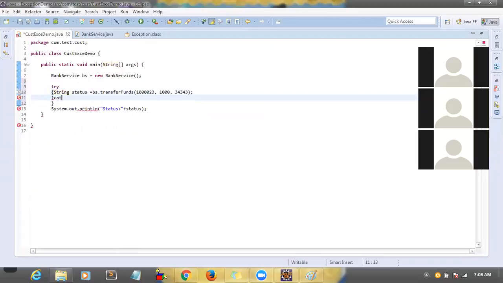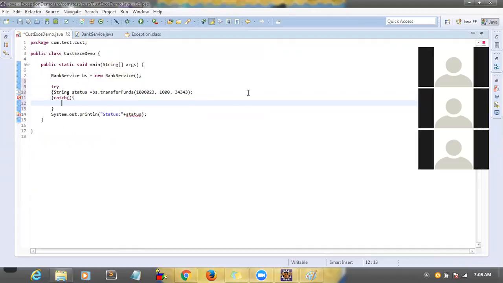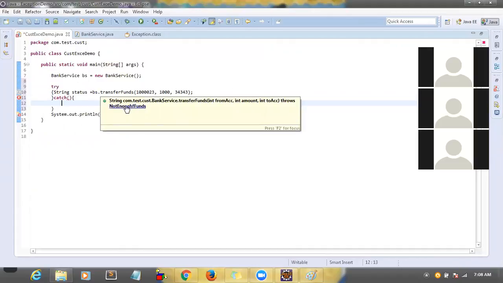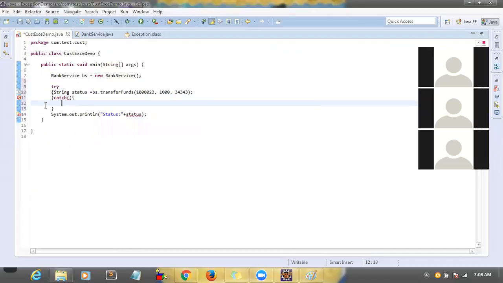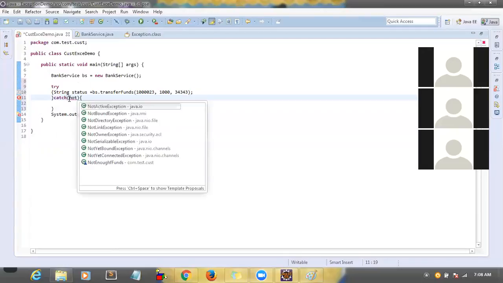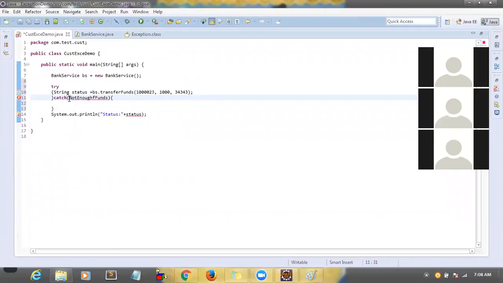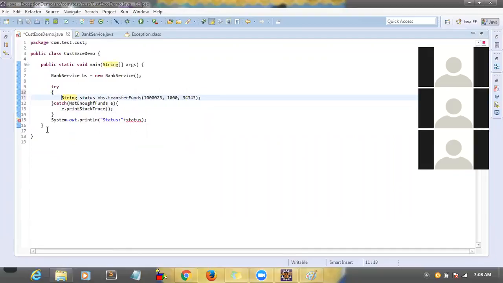Try catch. So what is the exception it is trying to throw? Not enough funds. Did you see this? Your exception message is displaying now. So write it here. Not enough funds. E. So right here, try to display e dot print status. Now you're getting the error in status.